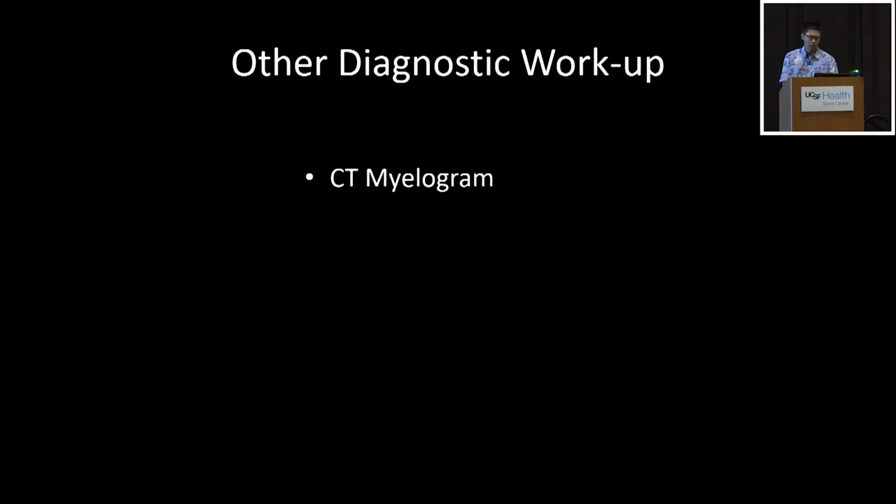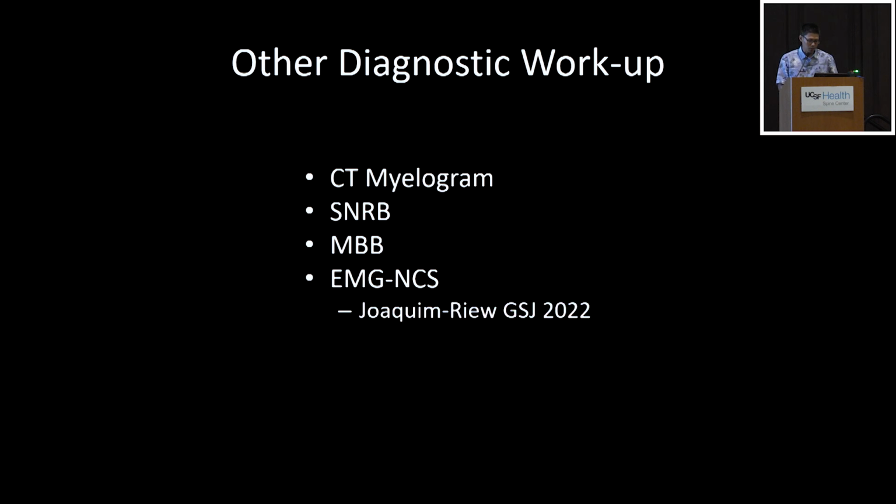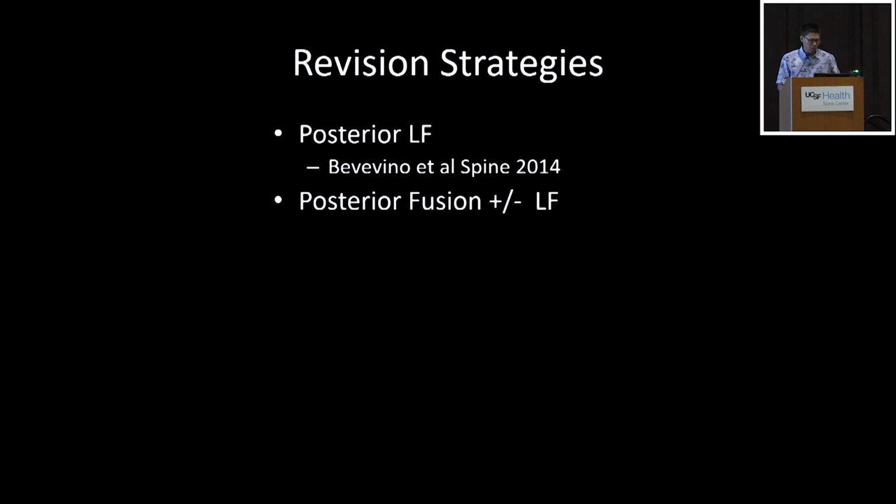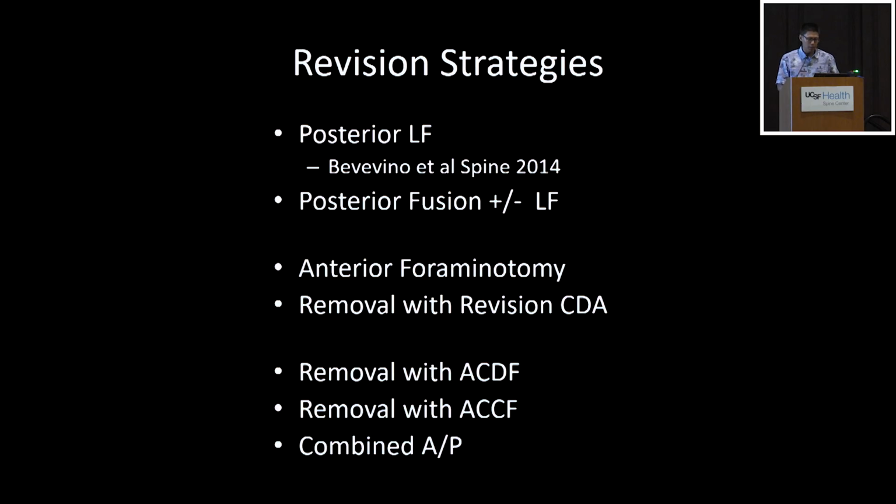Other things that we get, CT myelogram, that has its own host of complications, but that is the next best imaging study. And then we can do selective nerve root blocks, medial branch blocks. We know these are some diagnostic things that don't have great specificity or sometimes sensitivity. Same with EMG nerve conduction studies. We know from Dr. Rue that EMGs in 20% of the cases, even if they have an active radiculopathy, won't pick it up on the electrodiagnostic studies. And then quickly, I won't go too much into these specific strategies.